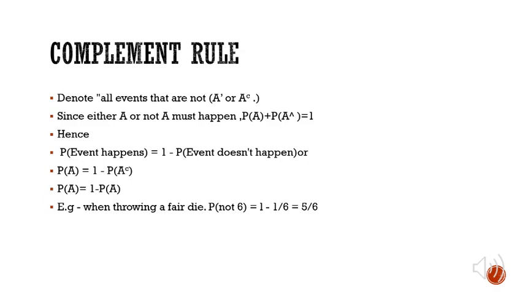So for taking an example, while throwing a dice, the probability of not getting 6. From the equation we know that the probability of A, that event happening, is equal to 1 minus the probability of the event that is not happening. So here the event not happening is 6, that we should not get 6. So 1 minus 1 by 6 is equal to 5 by 6.